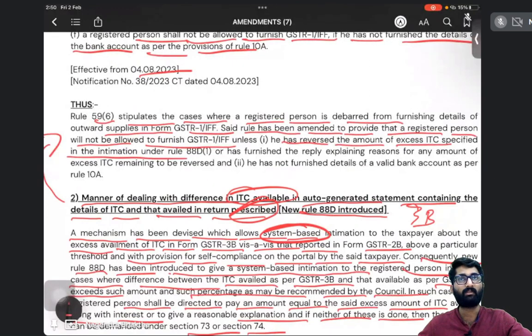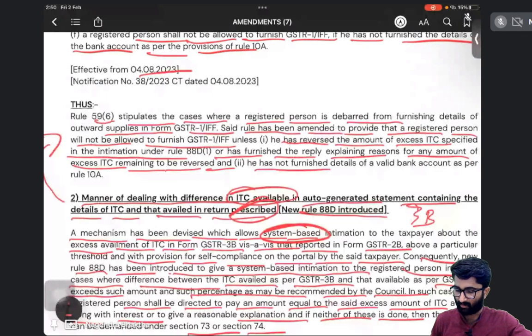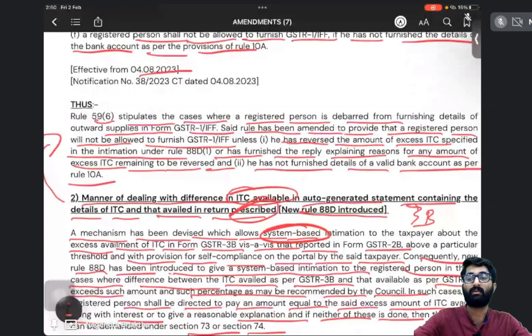So you will get one intimation, no? Next, or he has not furnished the reply explaining the reason for excess ITC remaining to be reversed, and he has not furnished the details of a valid bank account under rule 10A. So in both the cases, you are debarred from furnishing the details in GSTR 1. So that was the amendment, the statutory update for your examination.